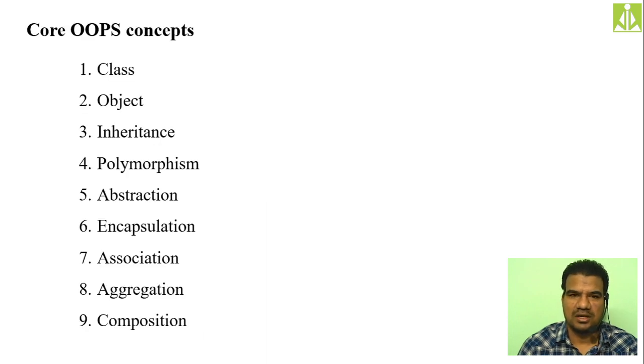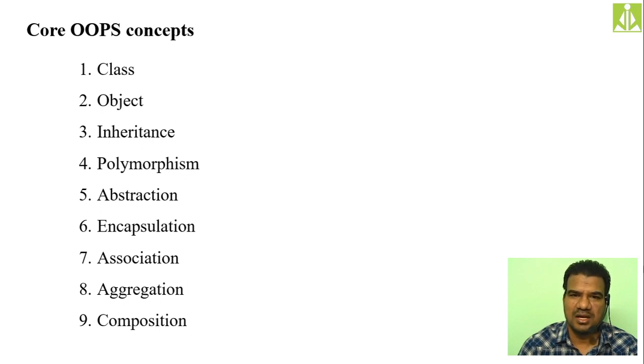Okay, so the different concepts of your object oriented programming structure, OOPS, we discussed classes, we discussed objects, we discussed inheritance, polymorphism, abstraction, encapsulation.